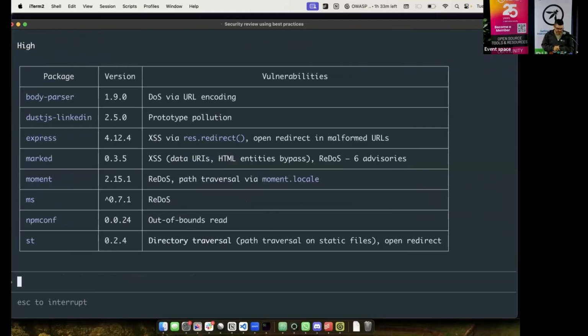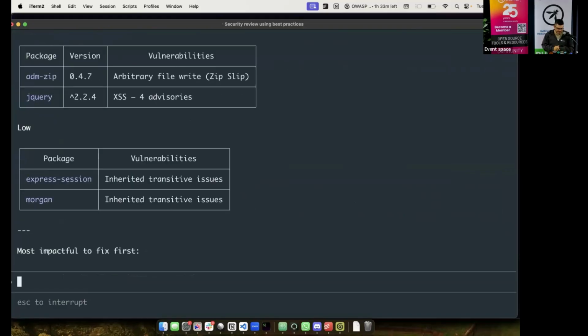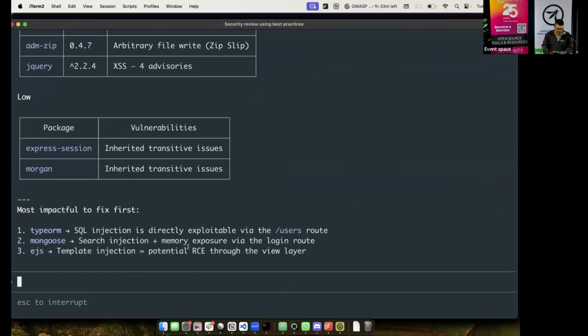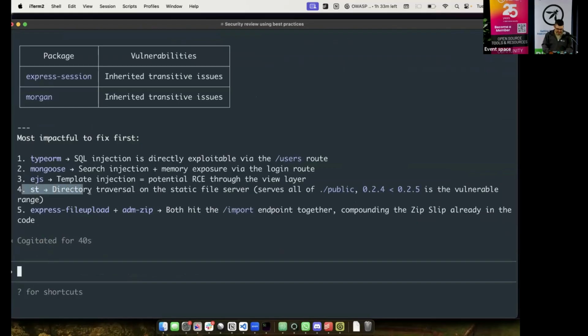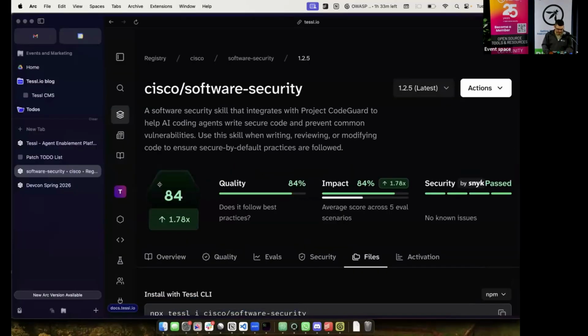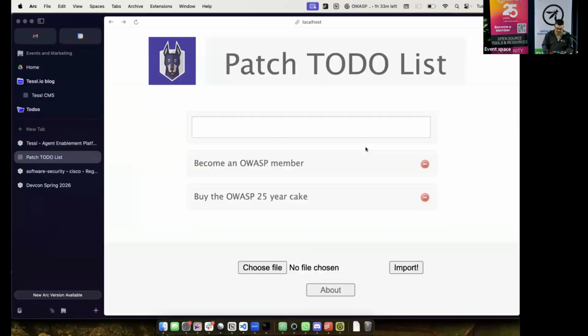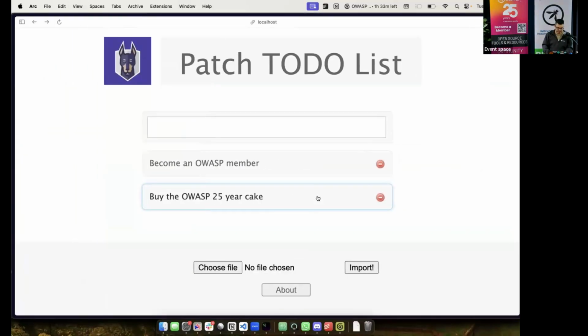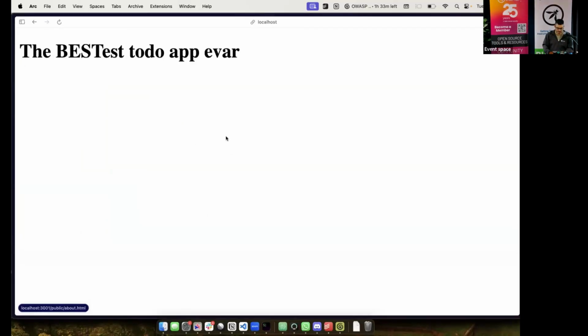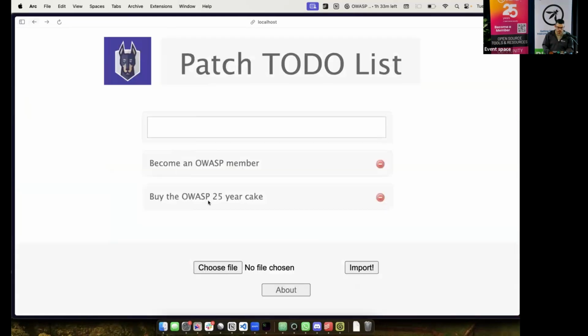There we go. I think it's a medium. So there it is, look, ST directory traversal. Okay, so if I go back to my application now, this is my application. You've seen everything that I've got on this application. I can add, I can remove. I've got an about directory or an about file. How would you attack this application for a directory traversal? Any thoughts?